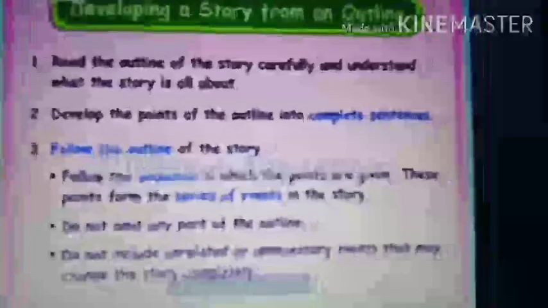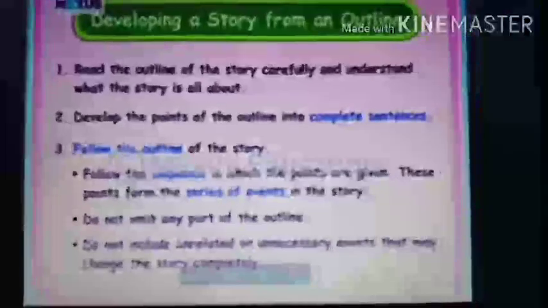Develop the points of the outline into complete sentences. Now I told you that in the outline, the points are not complete sentences. They are all phrases, which means they are incomplete sentences. So first of all, you must make complete sentences. Then follow the outline of the story. Now how will you follow? Follow the sequence in which the points are given. These form the series of events in the story. So step by step you have to make the sentences.